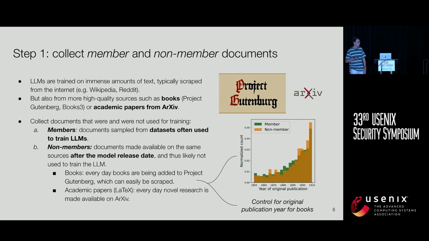release date. Interestingly here, and we'll come back to that in a bit, we wanted to make sure that in Project Gutenberg, where a wide range of books is published, going from Shakespeare to books made available in the public domain recently, we only consider books that are similar in language. So we control for the publication year of books, only between 1850 and 1910. But more on that in a bit.